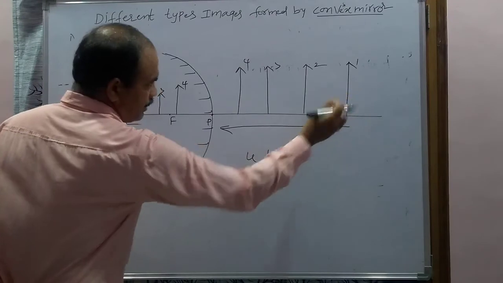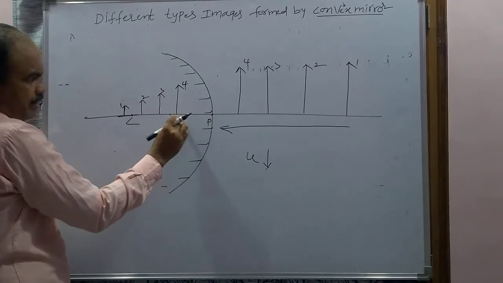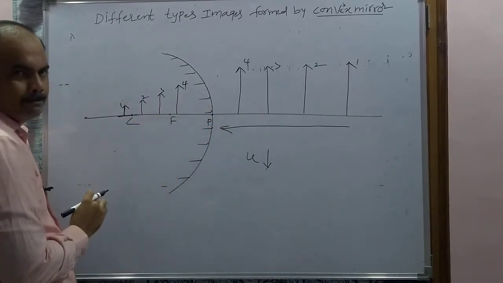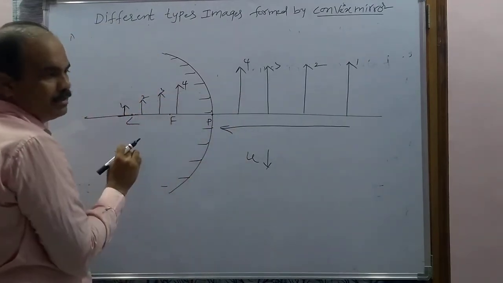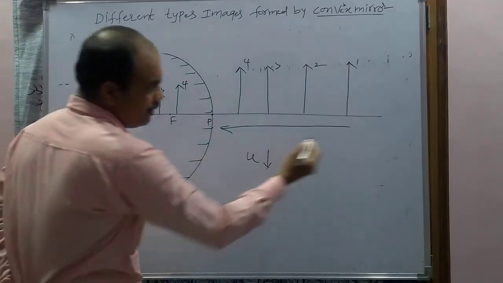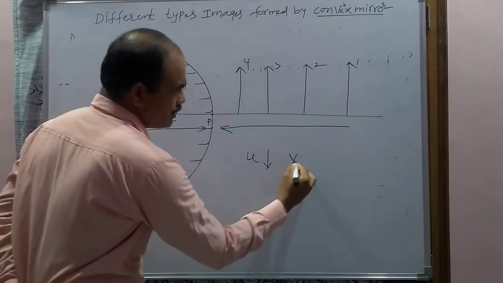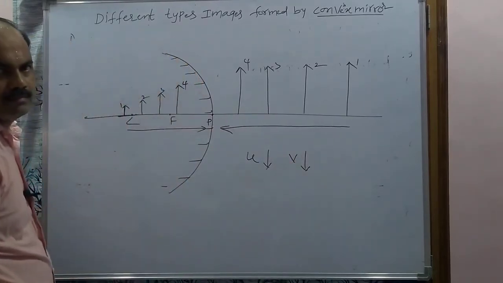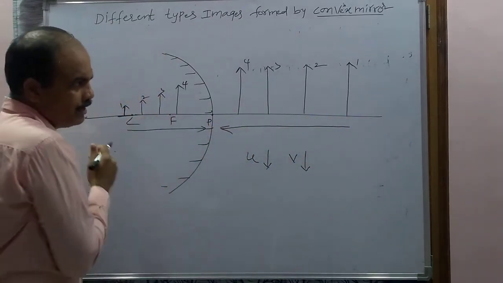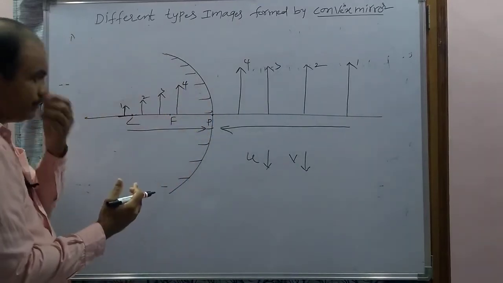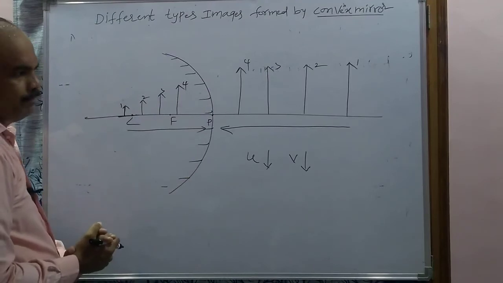So this is the first object. Corresponding to the first object is this image. So now the image of the first object will be at a larger distance from the mirror. But when we take the fourth object, this is the fourth object's image. Now it is very near. So when the object distance decreases, image distance is also decreasing. Image distance is also decreasing. When the object distance decreases, image distance also decreases. And when the object approaches the mirror, the image also approaches the mirror. This is the first point.